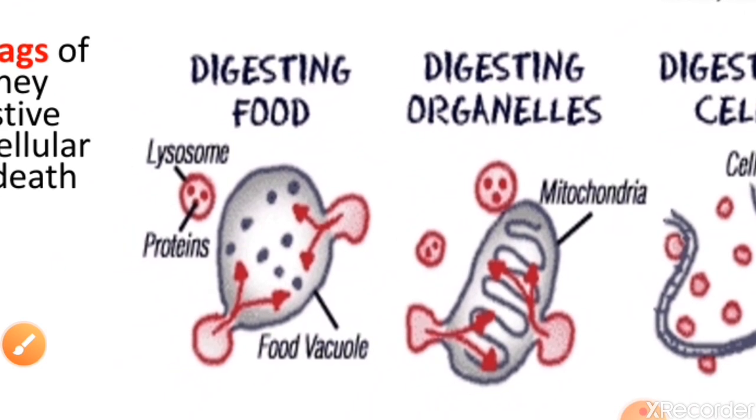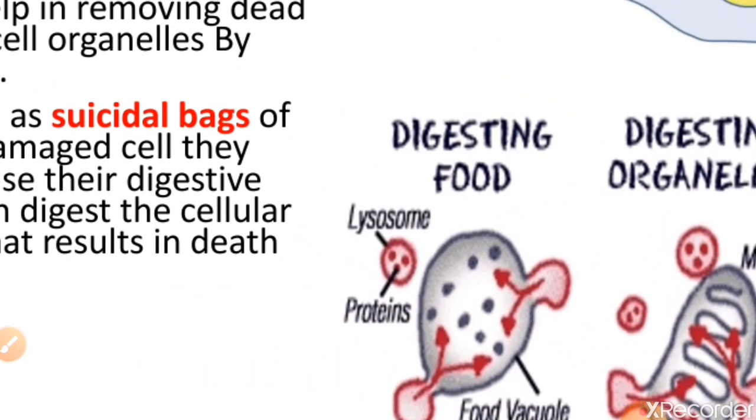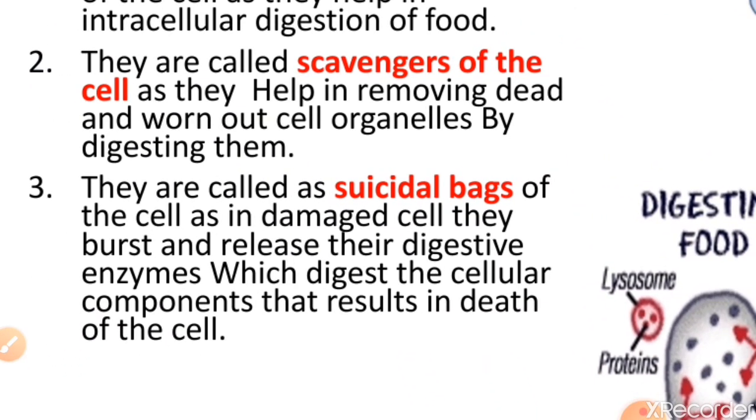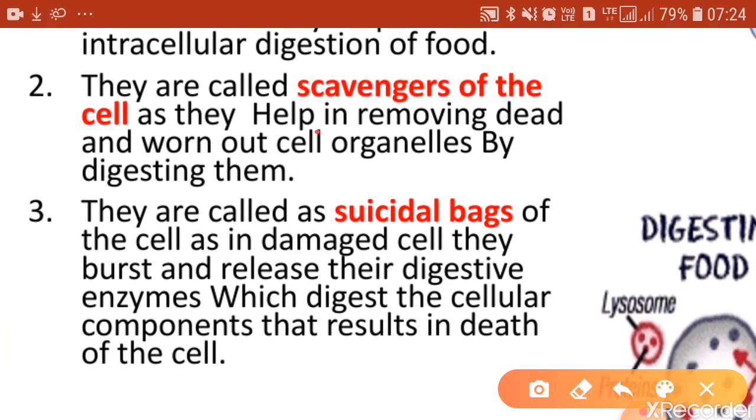Thus the mitochondria which was not functioning will be removed, and in its place a new mitochondria will be made, right? Because the lysosomes clean up the cells by digesting and removing the dead and worn out cell organelles, they are referred to as scavengers of the cell.